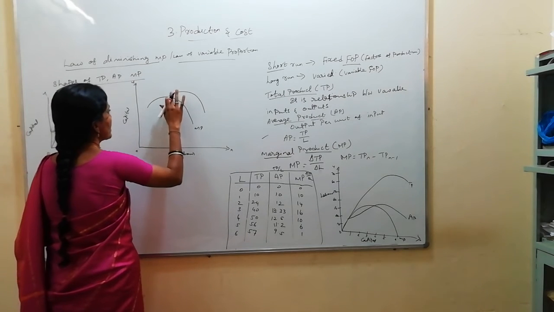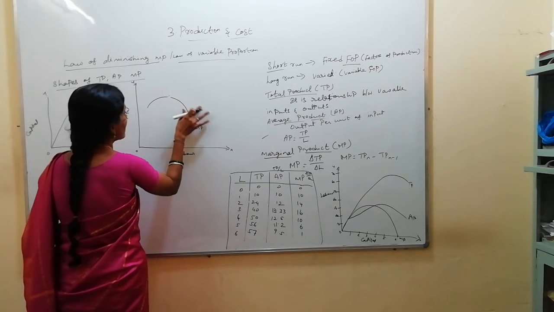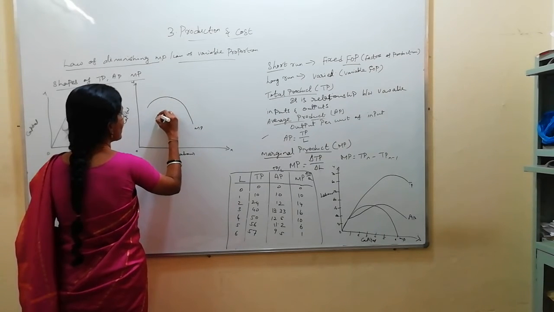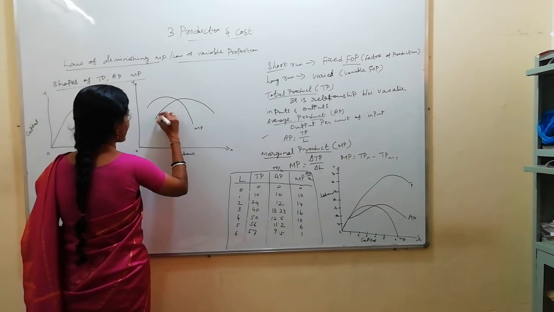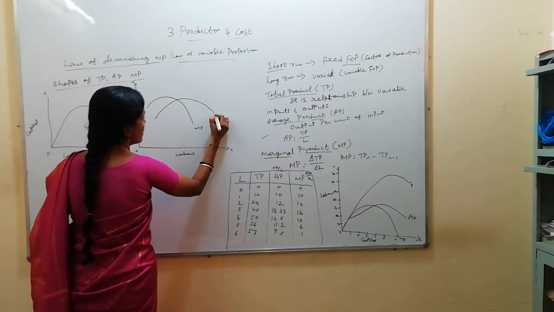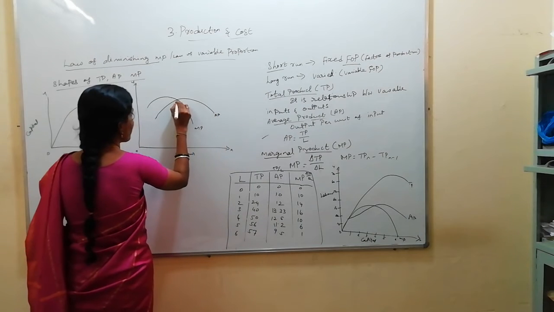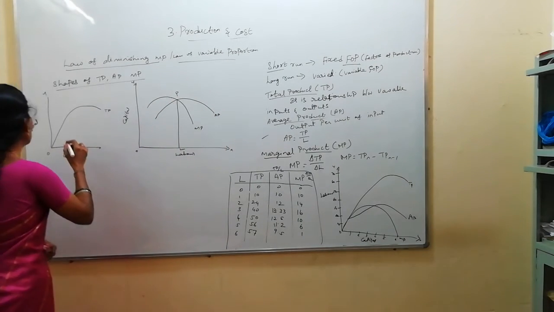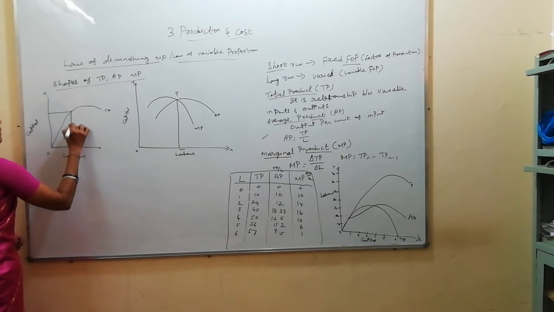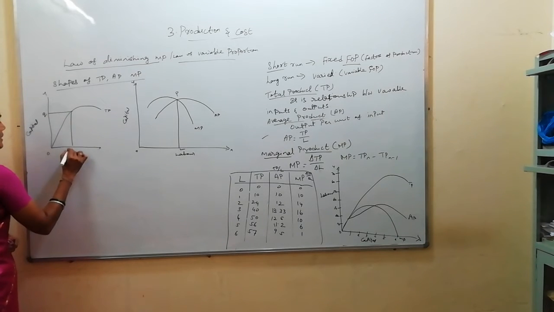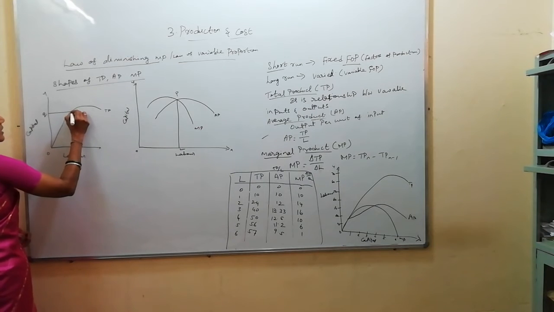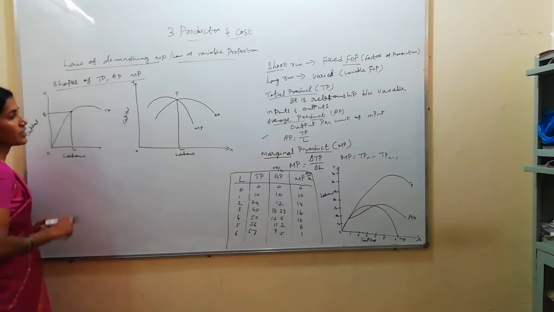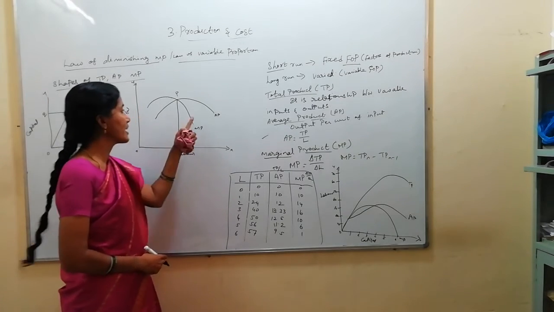I made a mistake in the AP curve. The AP curve will intersect the MP curve where MP starts falling; there it will intersect at this point. Okay, so this is the average product curve. This is P, this is L. Here this is Q and this is L. No need of mentioning anything else. This is marginal product and average product.